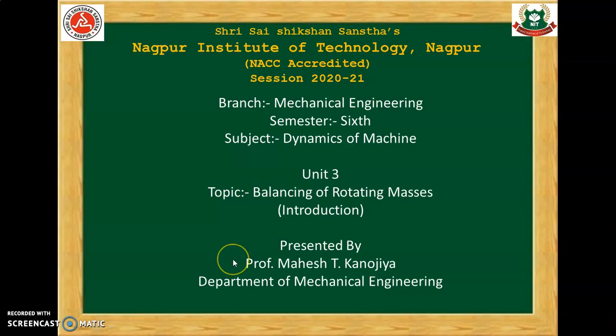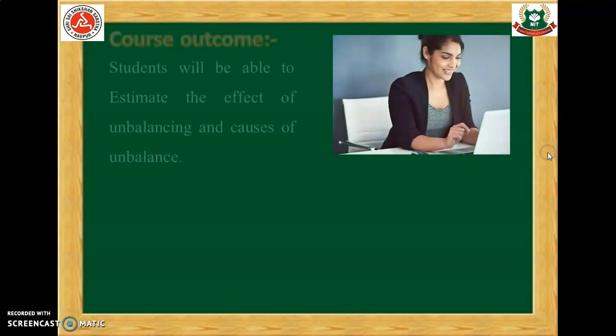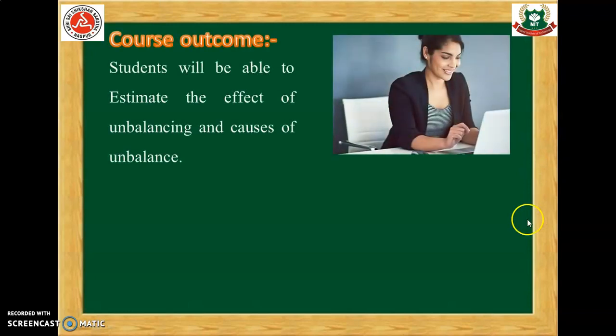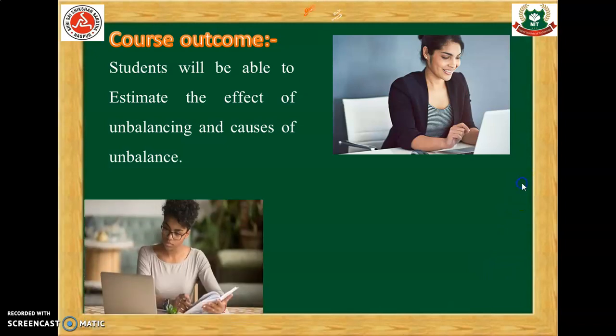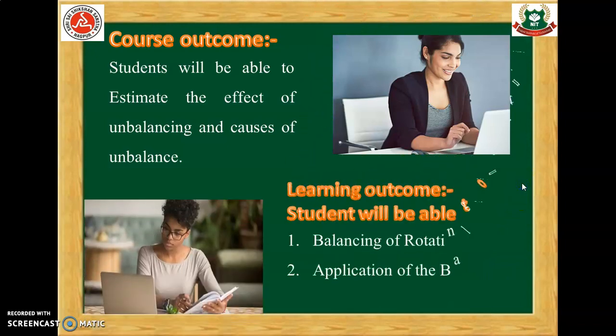Our today's topic is balancing of rotating masses. We are going to cover the introductory part of this balancing of rotating masses, and this topic belongs to unit number 3. Let us see the course outcome. Students will be able to estimate the effect of unbalancing and causes of unbalance. The learning outcome for this course is we will understand the balancing of rotating parts and the application of balancing.